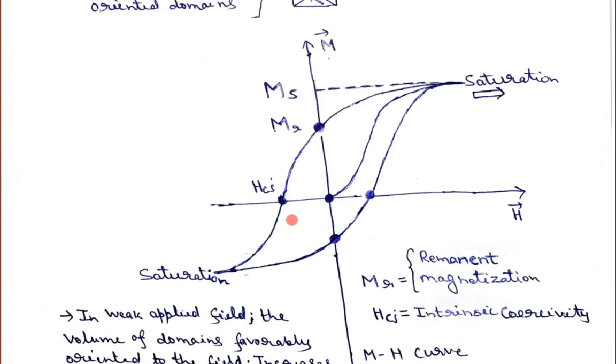And if you further increase the magnetic field in the negative direction, all the dipoles that were aligned in this direction will again try to align in the direction of the magnetic field. Because the magnetic field is in this direction, they will align and saturate. And if you increase the magnetic field again, they will repeat the history. That is why this curve is known as the MH curve, also known as the hysteresis curve.